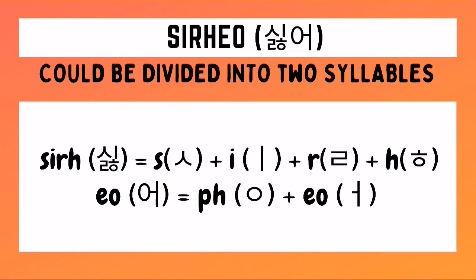Now, how do we spell 싫어 in Hangul? Let's start with the first of the two syllables. To be able to write the syllable shir, we need to draw first a siyot character, followed by an e character, followed by a real character, followed by a hiyo character. For the second syllable o, we need to draw first a placeholder iyong, followed by the o character. And then we just have to combine the hangul for each of these two syllables to form the hangul of the word 싫어.